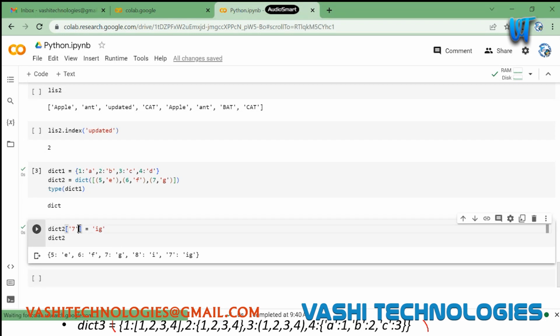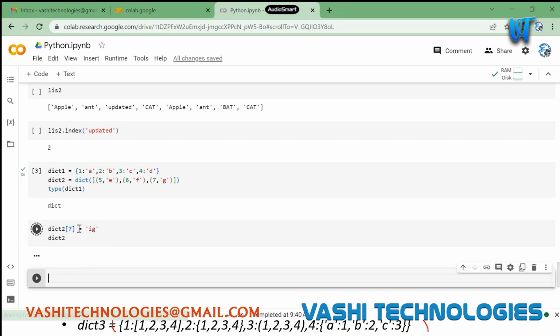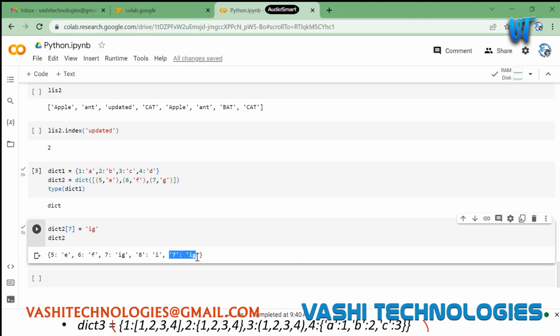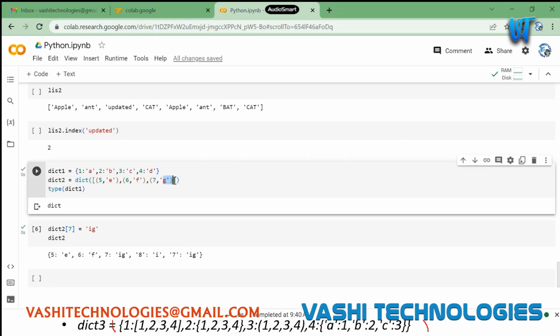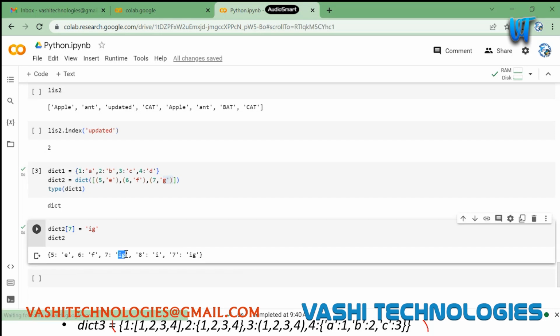Okay, I think I have given it as a string, if you can see that. Now just ignore this one. I have given a 7 in string format. If you see this, we already have 7 with G here, right? That will be replaced with IG here.